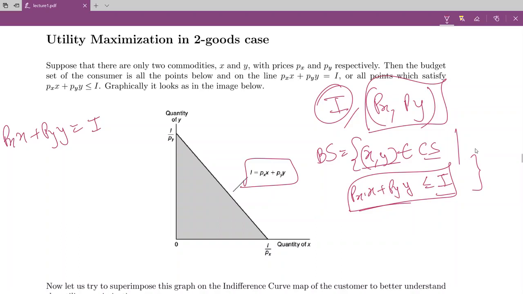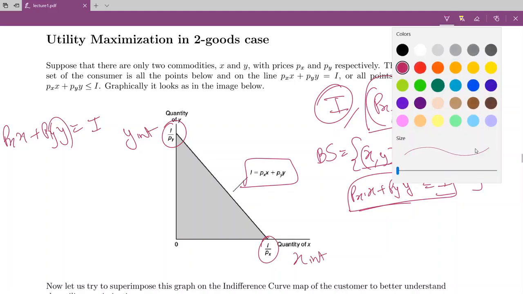ठीक है, अब इस लाइन को प्लॉट करने का तरीका बहुत सिंपल है. If you put x equal to 0, y becomes I by Py. So that's called your y-intercept. If you put y equal to 0, you get x equals I by Px. That becomes your x-intercept.